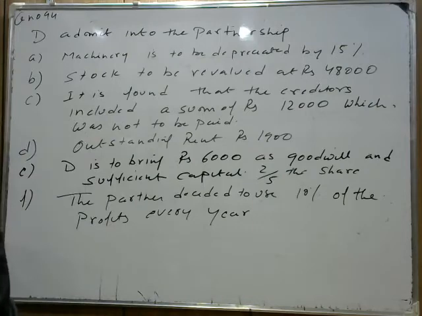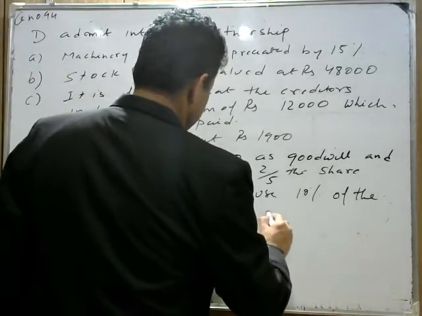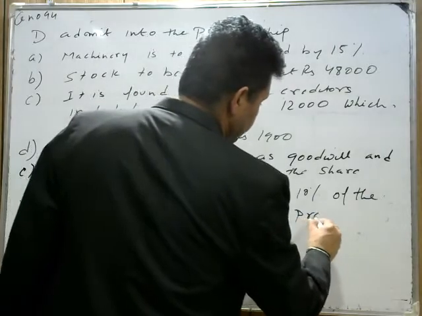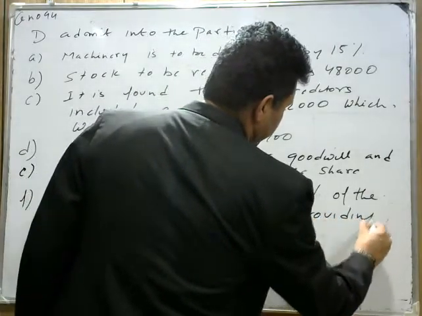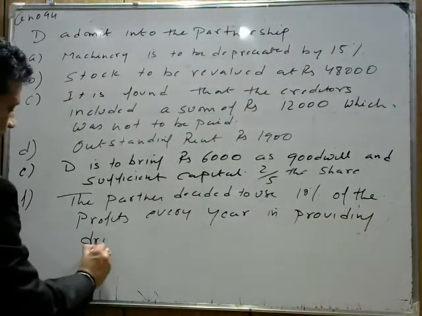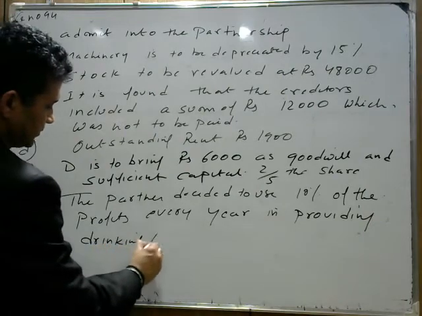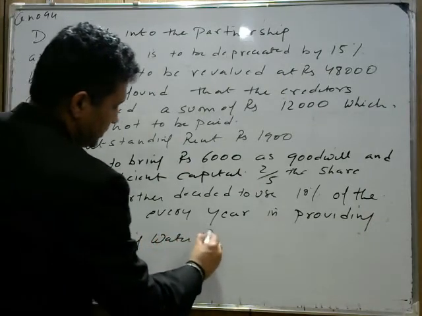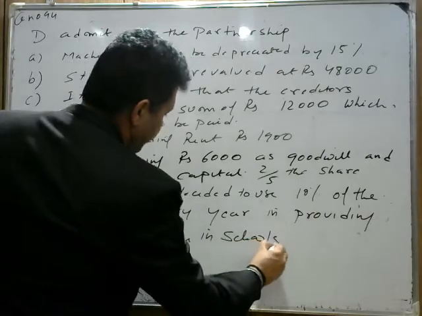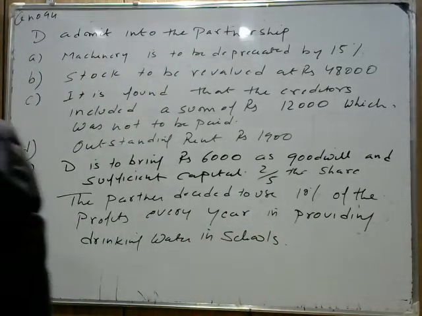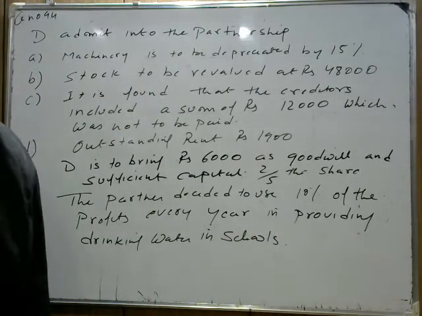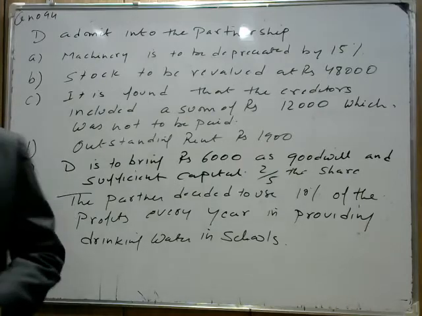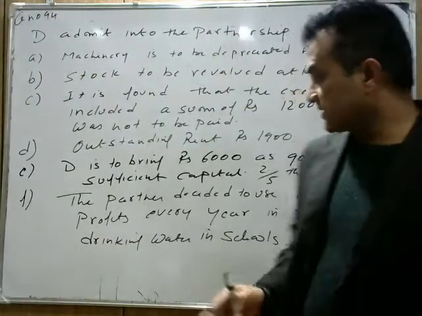Okay, the partners decided to use 10% of profit every year in providing drinking water in schools. So this is the question. You need to prepare revaluation account, partners' capital account, and balance sheet of the new firm. This is the last part given in the question.